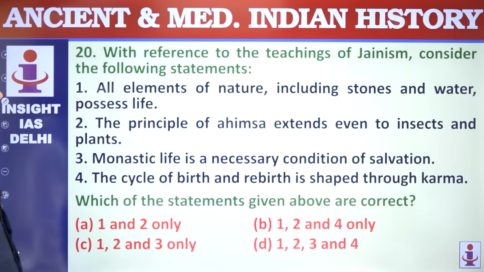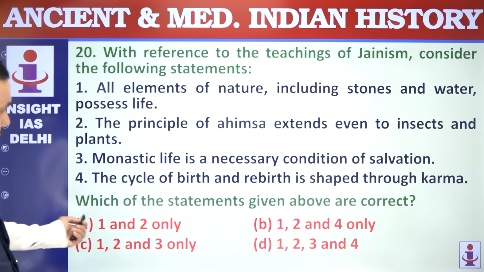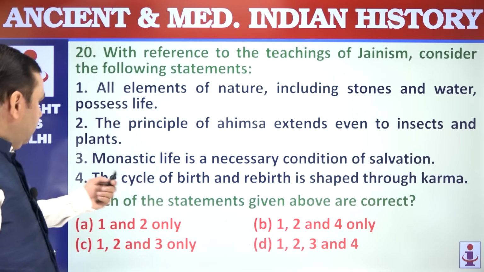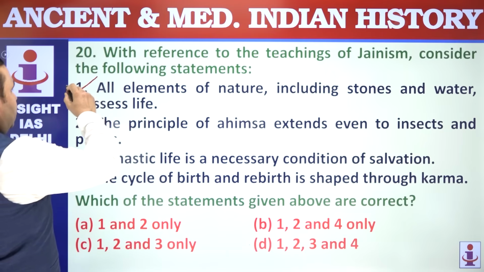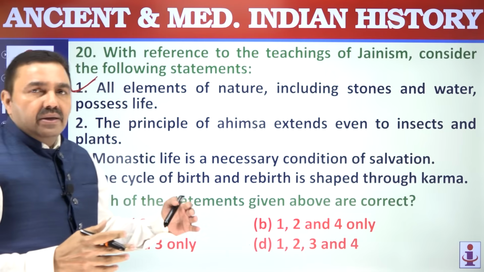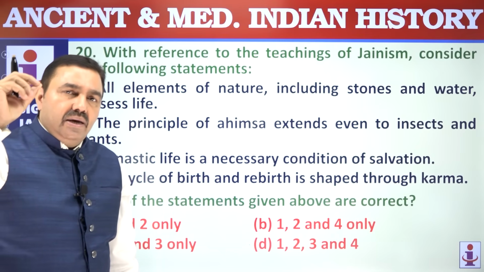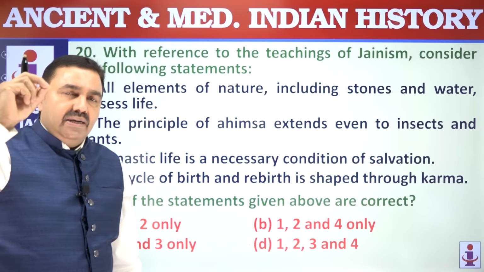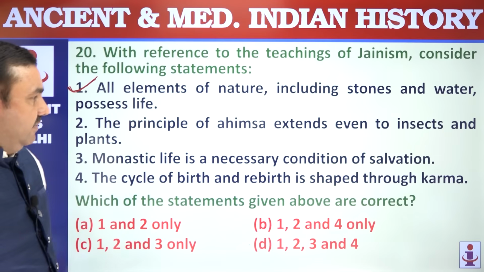Question 20. With reference to the teachings of Jainism, consider the following statements. All elements in nature, including stone, have a soul. What is the question? Which of the statements given are correct? Of course, Jainism believes that everything has a soul, even the stone, even the tree, nothing is dead here. You know that there are atoms, and atoms have electrons revolving around shells. Anything that has energy moving is life in reality, and that's what Mahavira said.